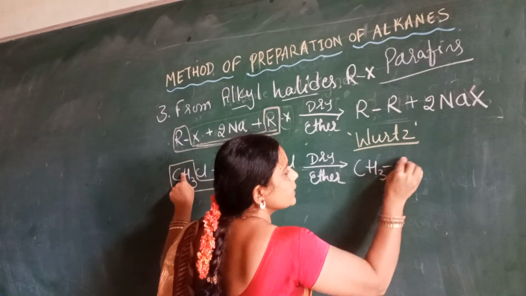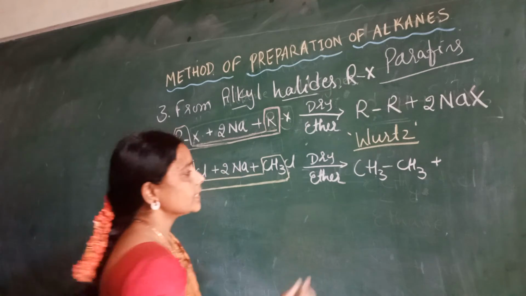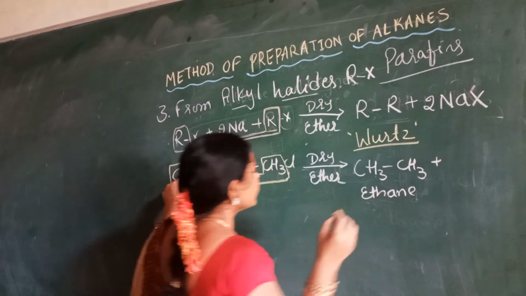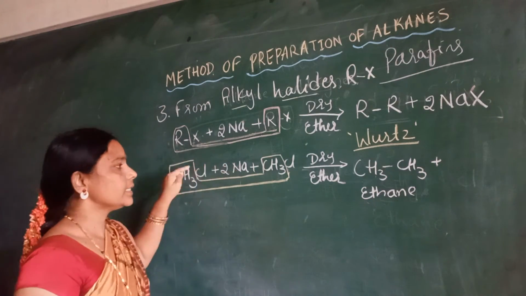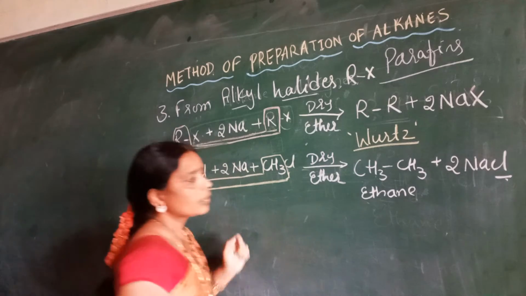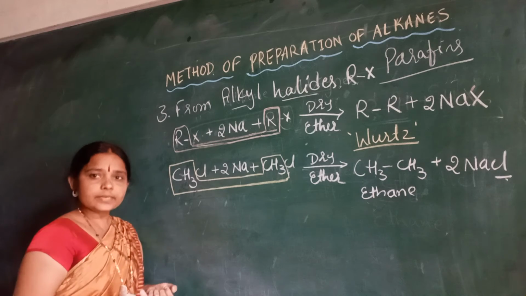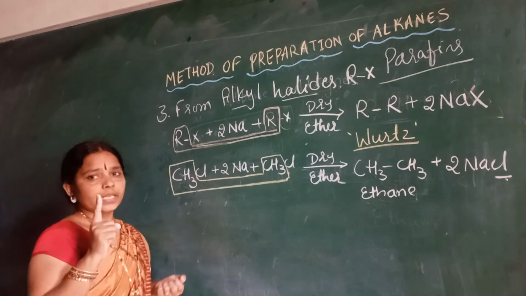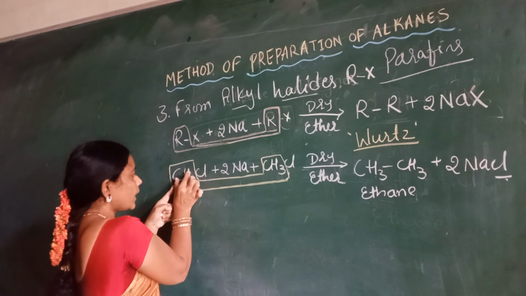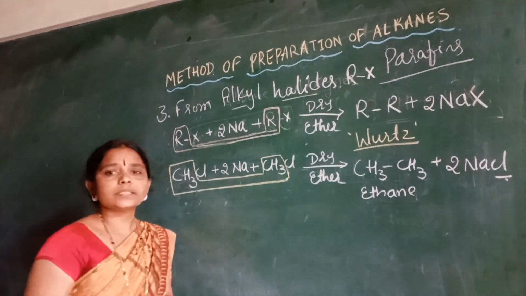CH3 and CH3. What is the name of this compound? Yes, it is ethane. Why? Because 2 carbon atoms are there. It is ethane. What is the side product? Yes, students, this is 2NaCl. So you should notice here we are taking the alkyl halide of a lesser member, including carbon 1, and it is combining here, carbon 1 with carbon 1. So these two will combine and give rise to ethane as a product.